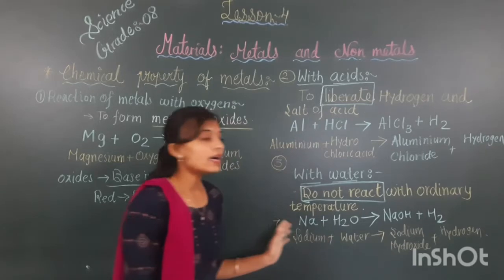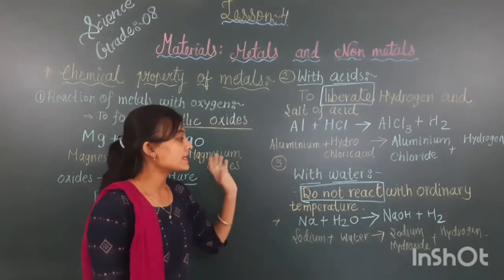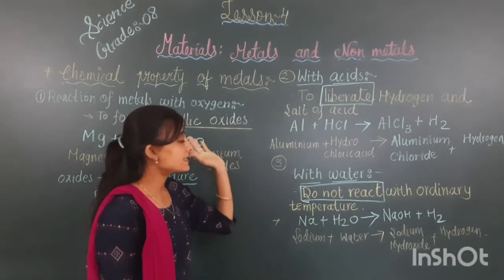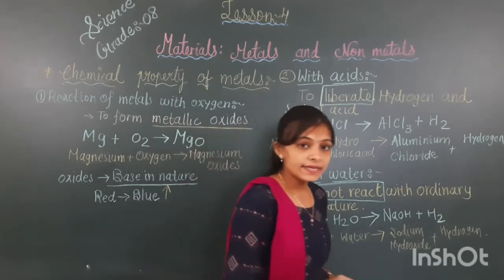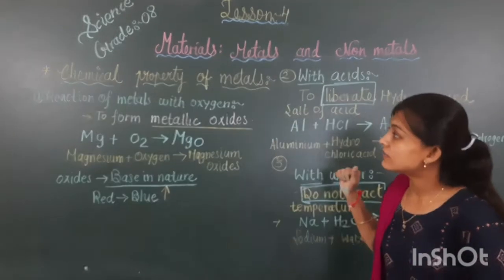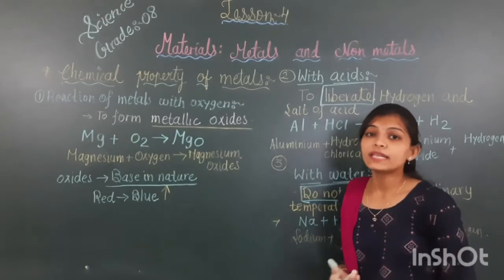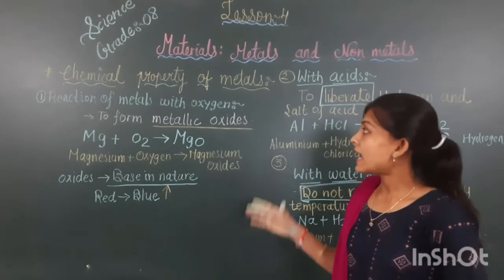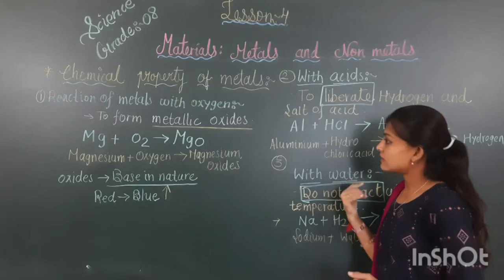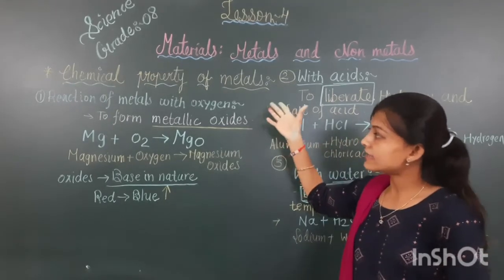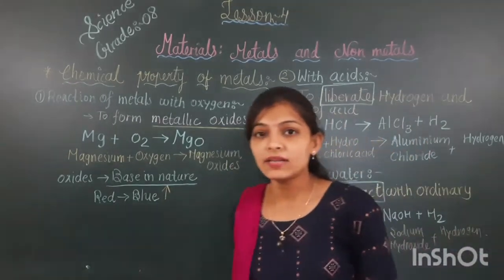So these three are the reactions of water, acids and oxygen with the metals. By these three reactions, we clear the chemical property of metals. First, when they are with oxygen, they form metallic oxides.